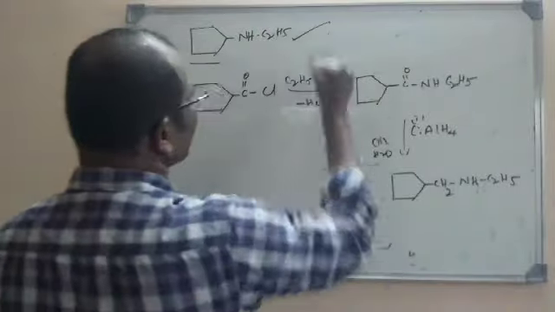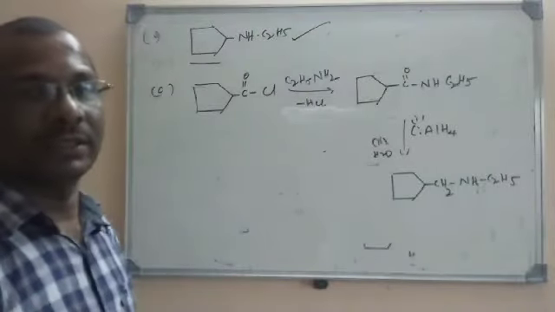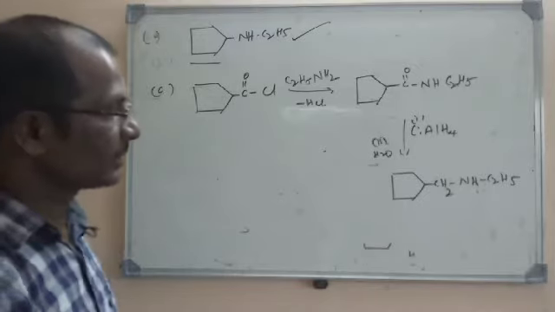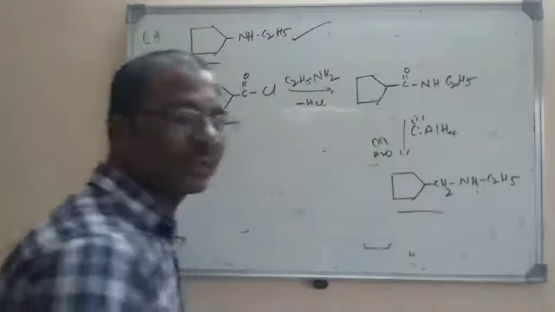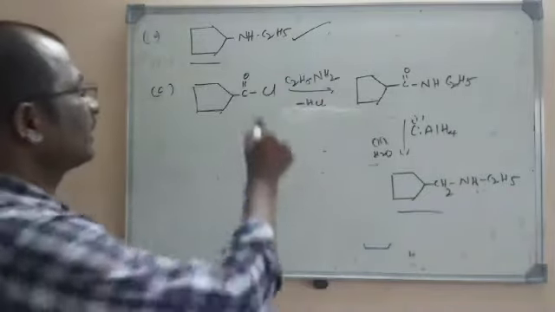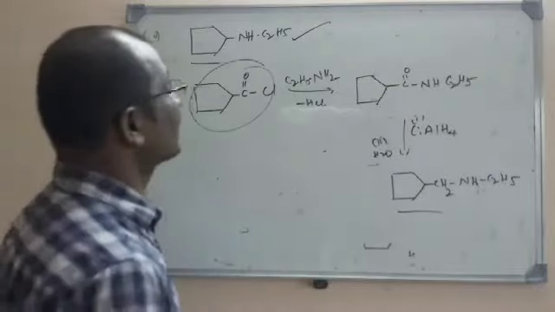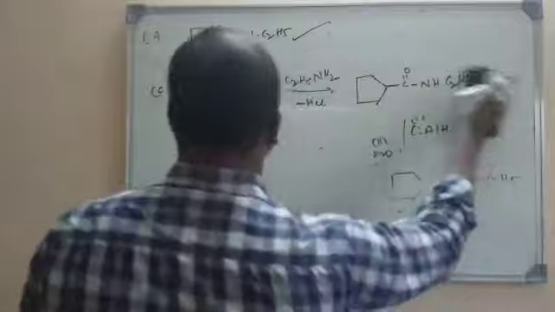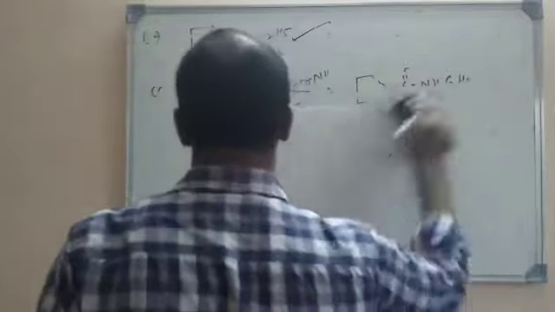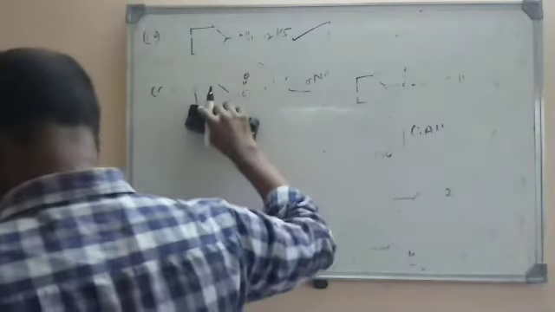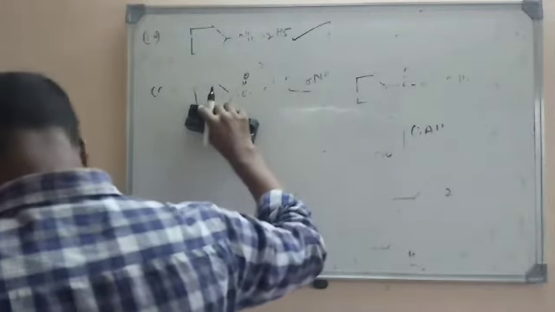So we are not getting N-ethyl cyclopentylamine. So here we are not getting the product. So this is the right option. This is the product in which we are not getting N-ethyl cyclopentylamine. Let us move to the next objective question, that is question number 11.